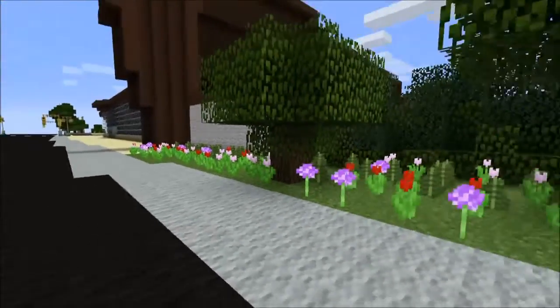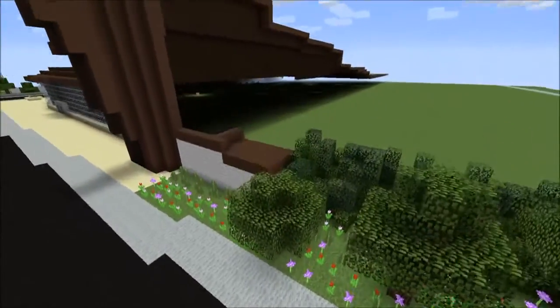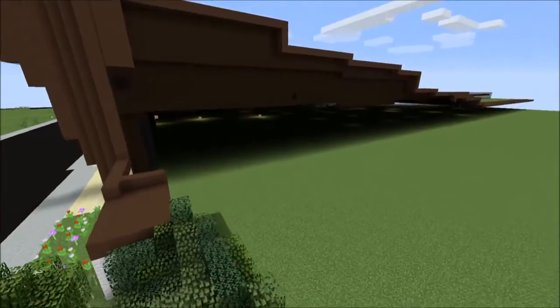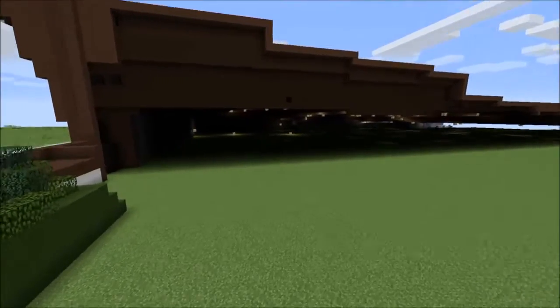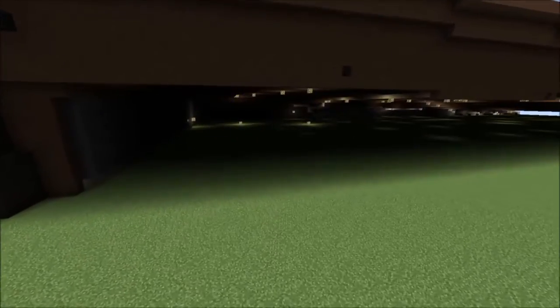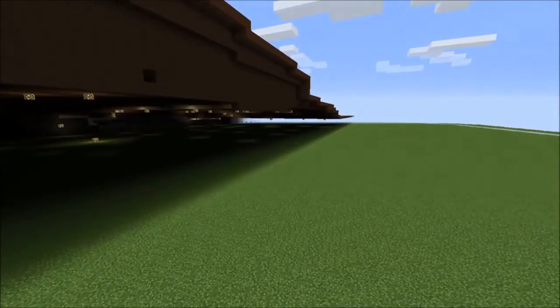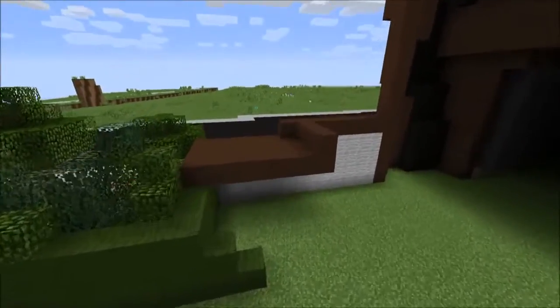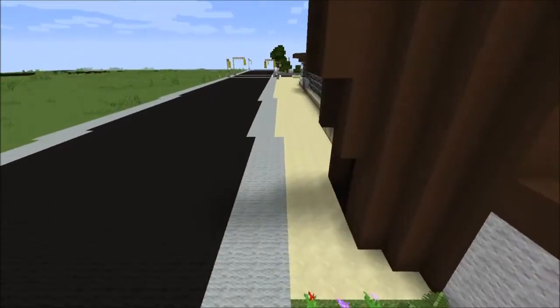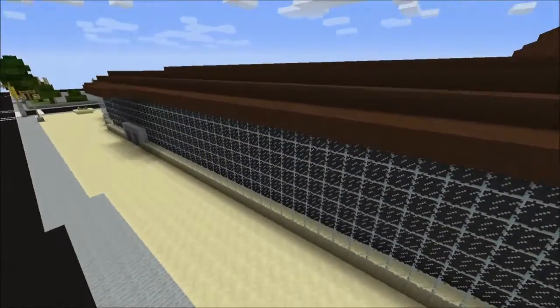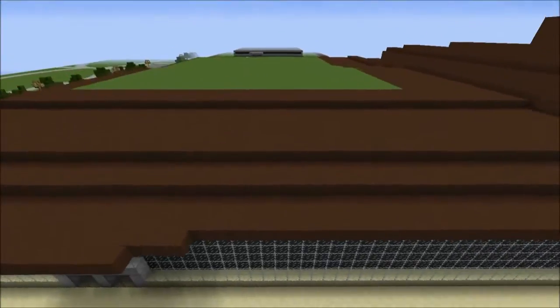It would have been nice to have it complete, but it just took so long to create this building that completing the north side would have been a lot more work. But as you can see, it's all hollow on the inside. I've put in some lights just so that we could see what was going on in there. But we're going to go back down along the east side. This is the roof. There is a grass roof on it, so it's just fun to see that.